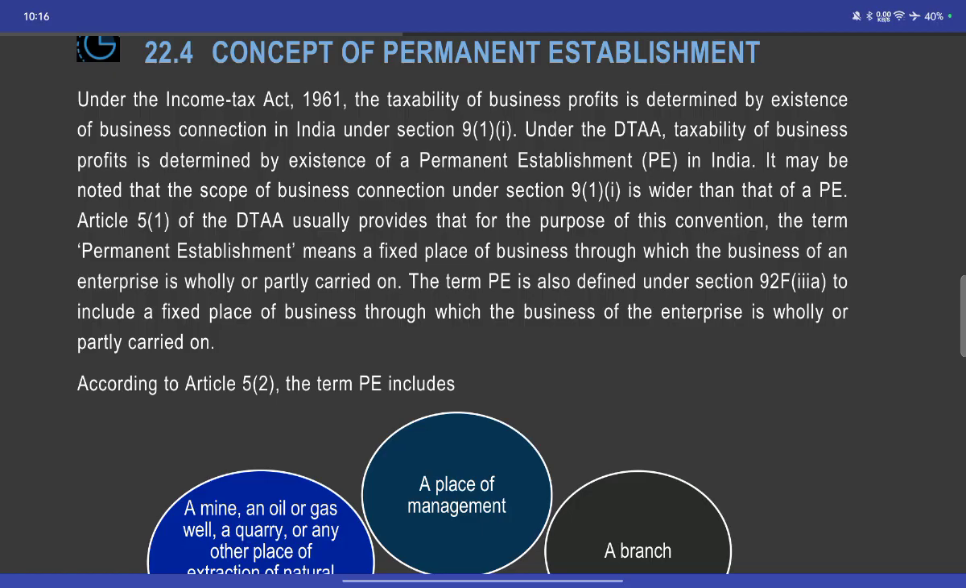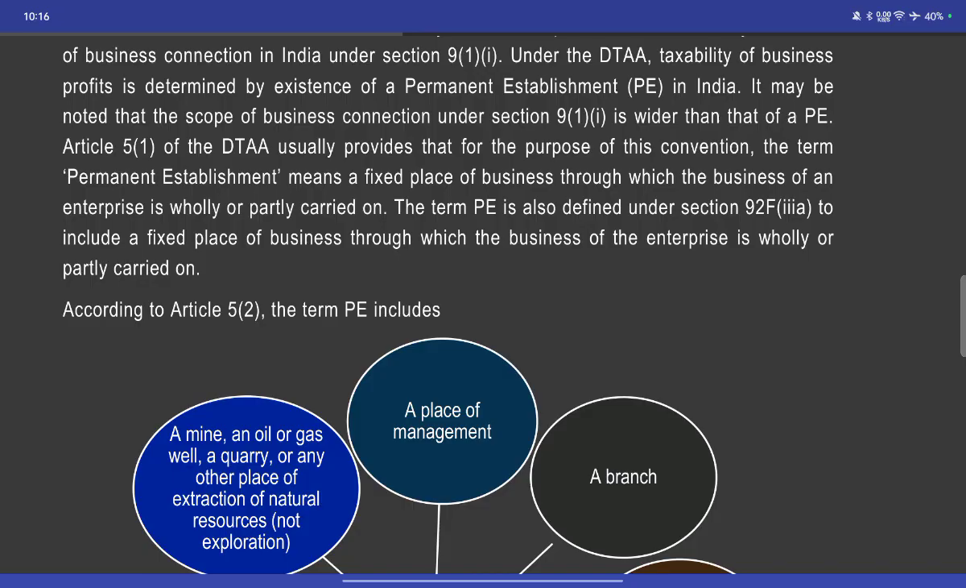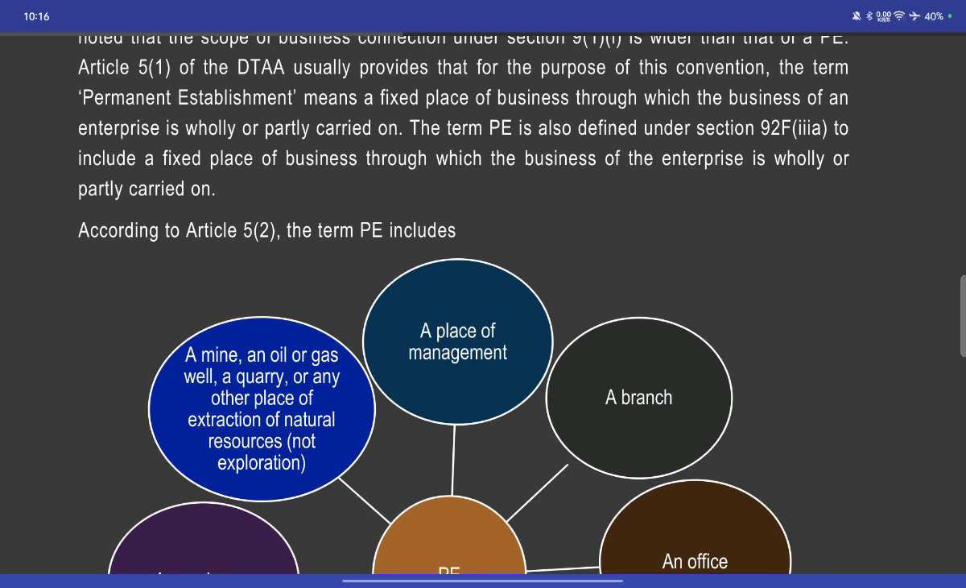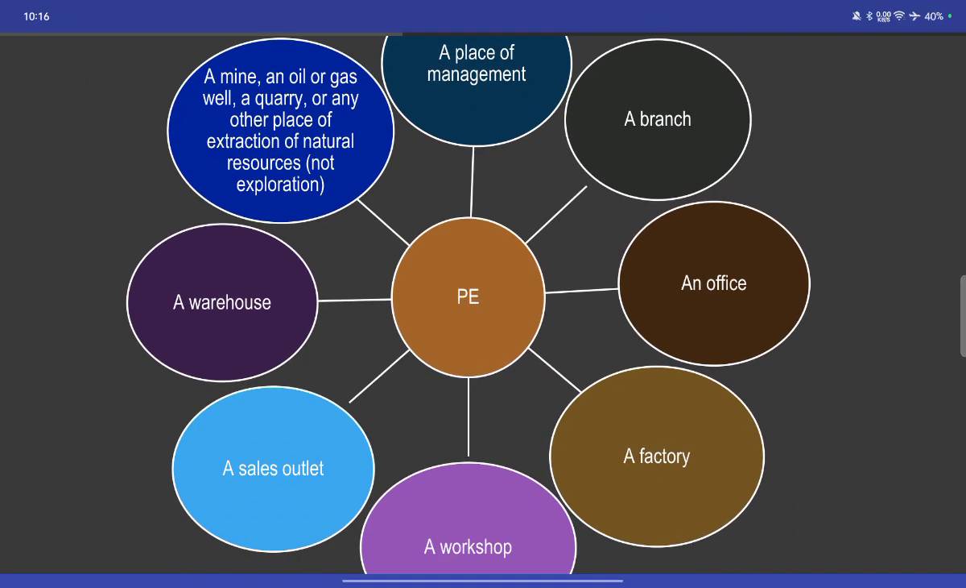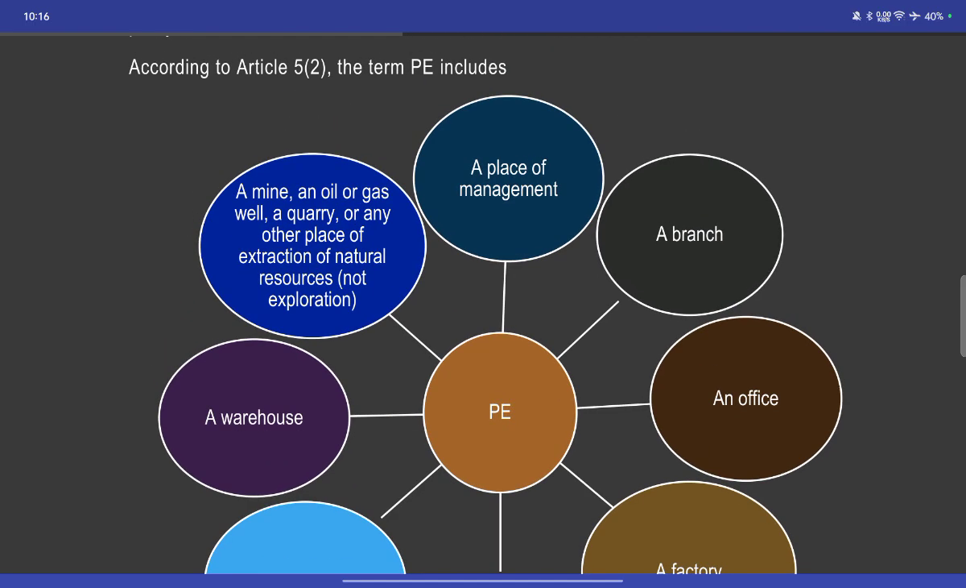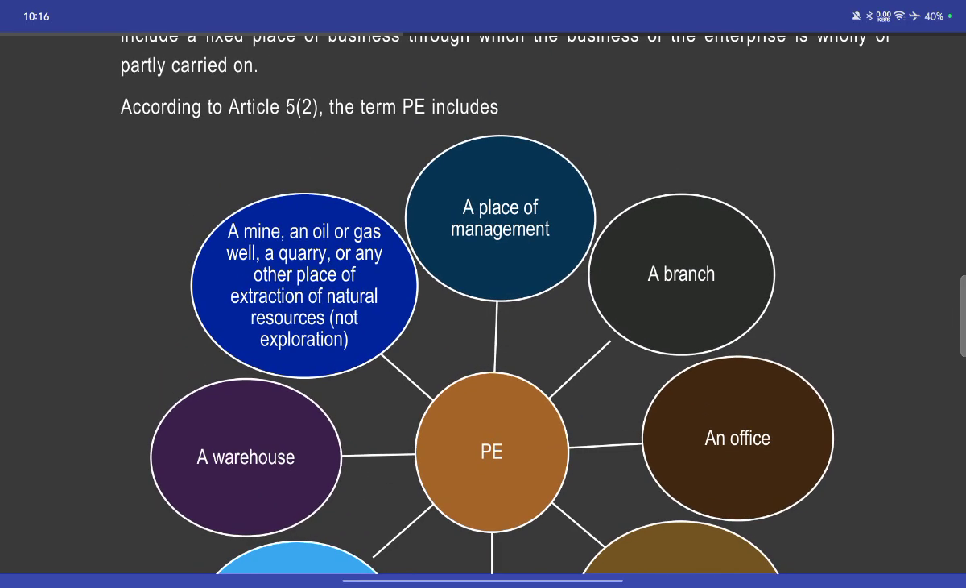Article 5 of the DTAA usually provides that for the purpose of this convention, the term permanent establishment means a fixed place of business through which the business of the enterprise is wholly or partially carried on. The term permanent establishment is also defined in Section 92F clause (iiia) to include a fixed place of business through which the business of the enterprise is wholly or partially carried out. According to Article 5, this includes a branch, an office, a factory, a workshop, a sales outlet, a warehouse, a mine, an oil or gas well, a quarry, or any other place of extraction of natural resources.